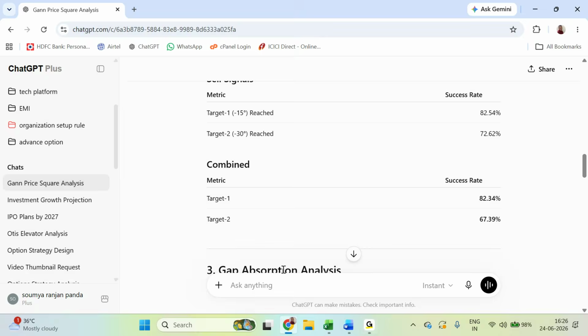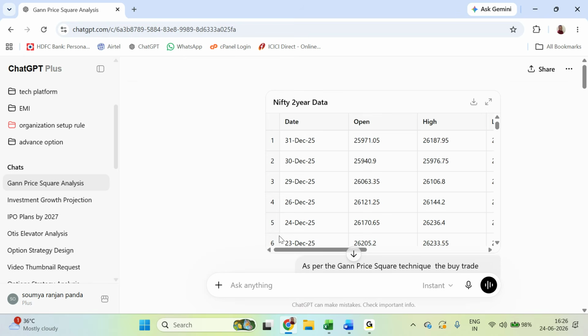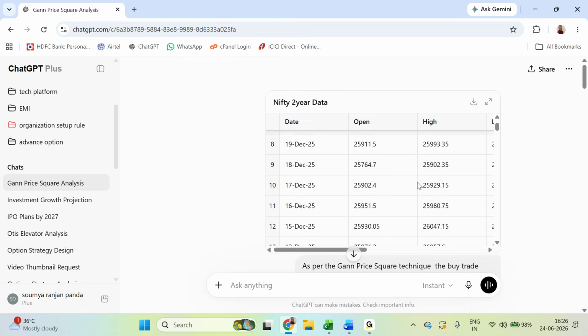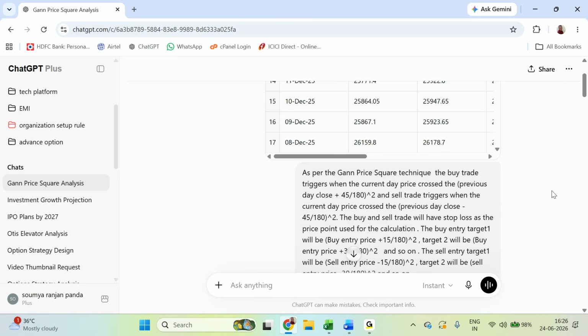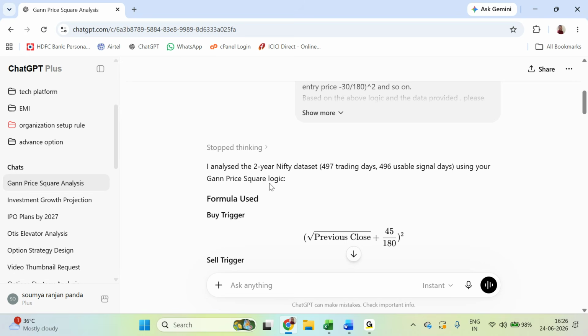So now let me go back to the logic I have given, and check whether the system has understood it or not. Here it is telling that 2 years of Nifty data, 497 trading days or 496 usable signal days. It has perfectly read through all the trading days we have given, so there is no error from here.